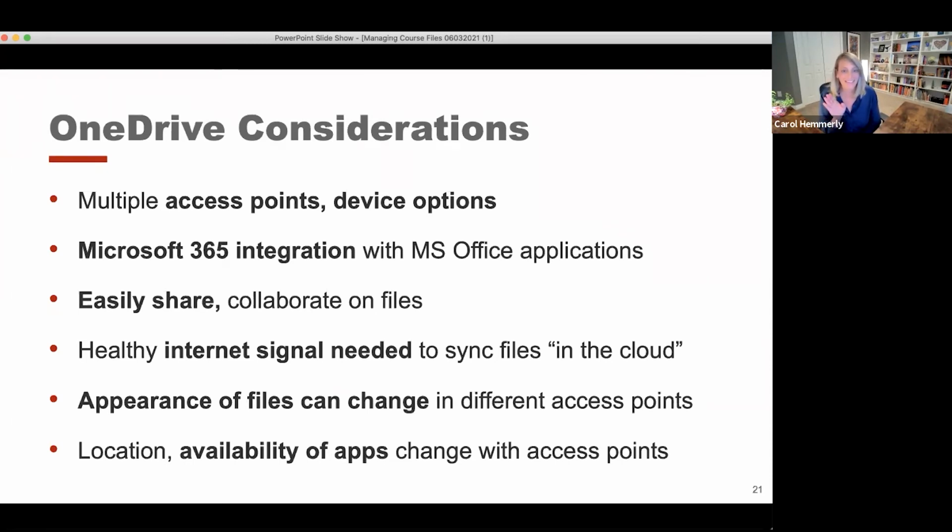I will say, and this is sort of mentioned at the bottom, the appearance of files can change in different access points. So while you may be able to open up that Excel document on your phone that you originally created on your computer, and other people can open it up on all these different access points as well, they'll look slightly different. Sometimes the usability is not as good if you're on a small tablet or something.